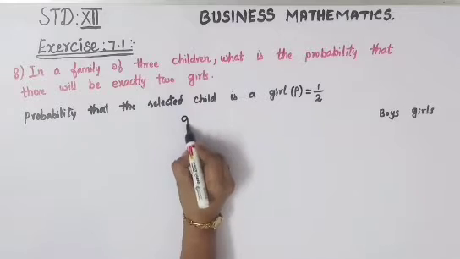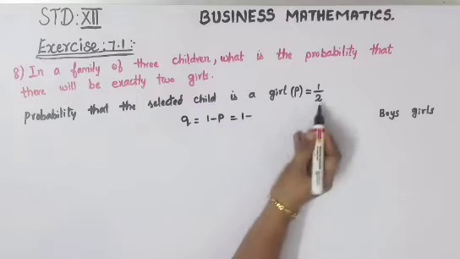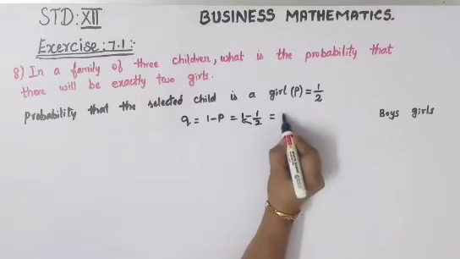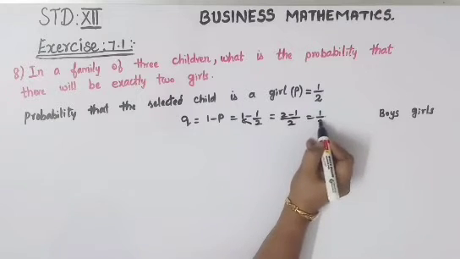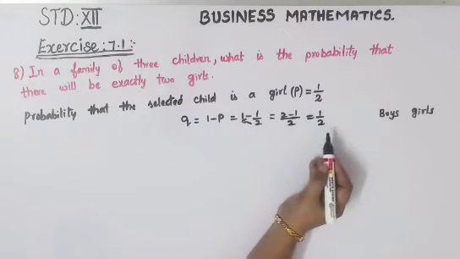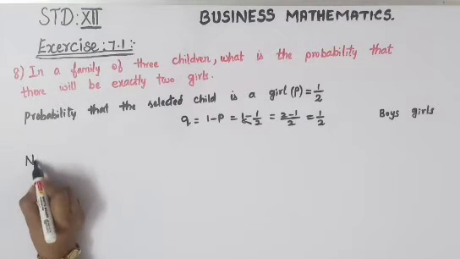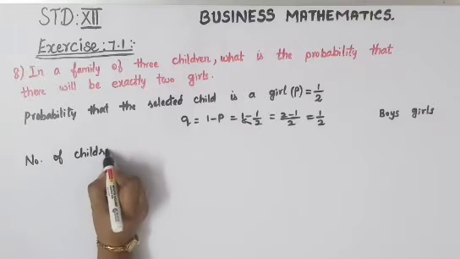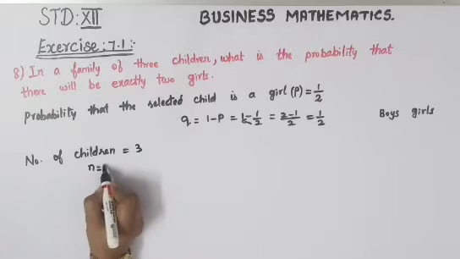Now going to failure, Q is equal to 1 minus P, which is equal to 1 minus 1 by 2. Cross multiplying, 2 minus 1 by 2, which is again 1 by 2 itself. So your P is also 1 by 2 and your Q is also 1 by 2. Now the number of children is given, so the number of children is 3. Therefore n is equal to 3.